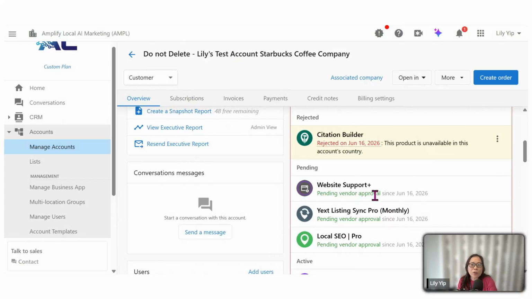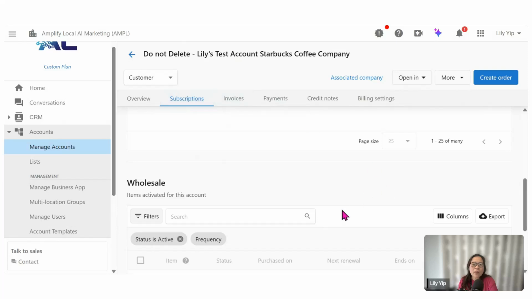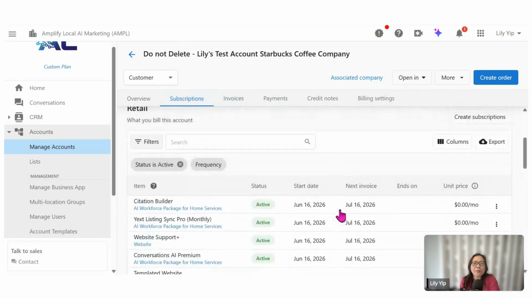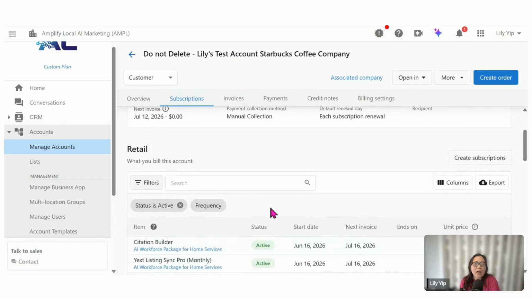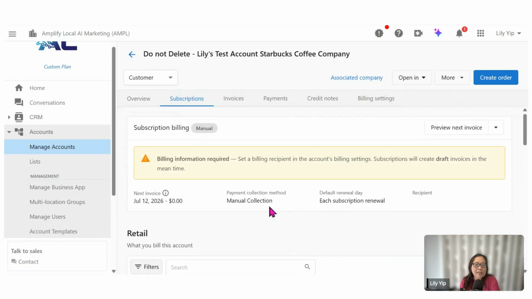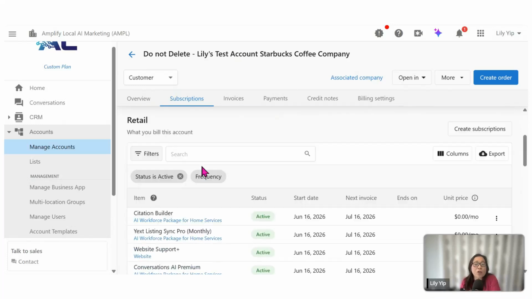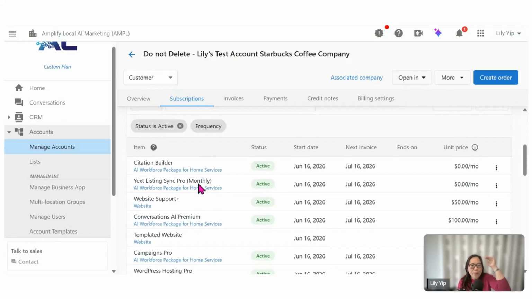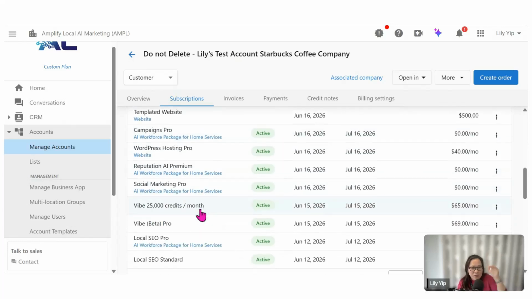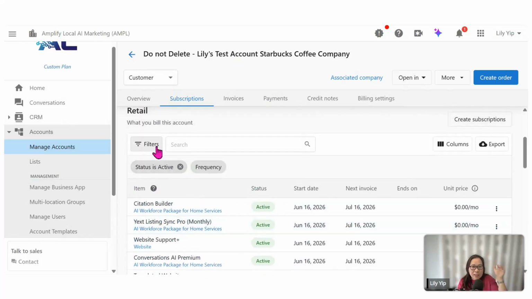Now, after we do this activation of products, we want to go into the subscription page. Okay, so you can see under the subscription page, currently it's a manual collection. As I mentioned, Vendasta payment is not connected. However, from this page, you're able to see what are the products that have been activated on this account, and the retail price that you'll be charging your clients.